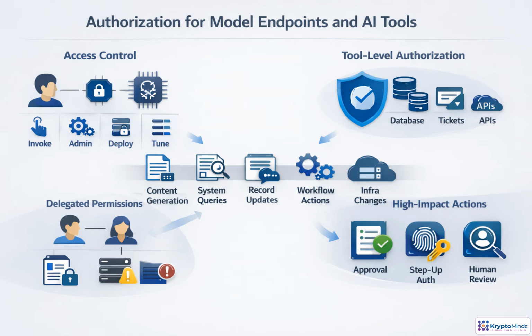AI systems require two levels of authorization. First, control who can invoke, administer, deploy, or fine-tune a model. Second, control what actions the model's tools can take. A support agent may summarize a ticket and query billing, but not issue a refund or change infrastructure without approval. Delegated permissions should never let the agent exceed the user's own rights. For high-impact actions, add step-up authentication, approvals, or human review.